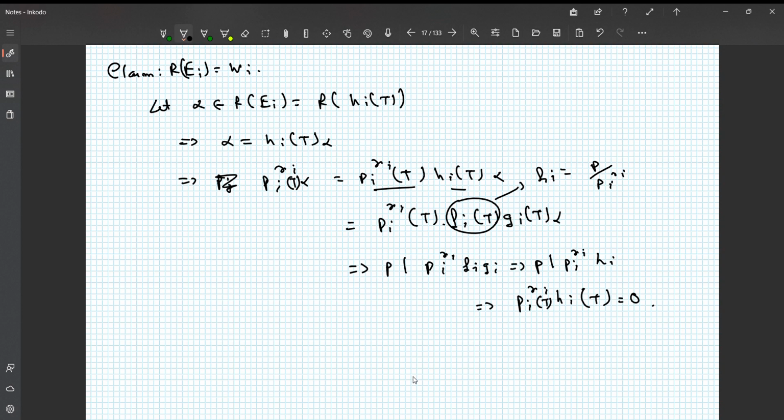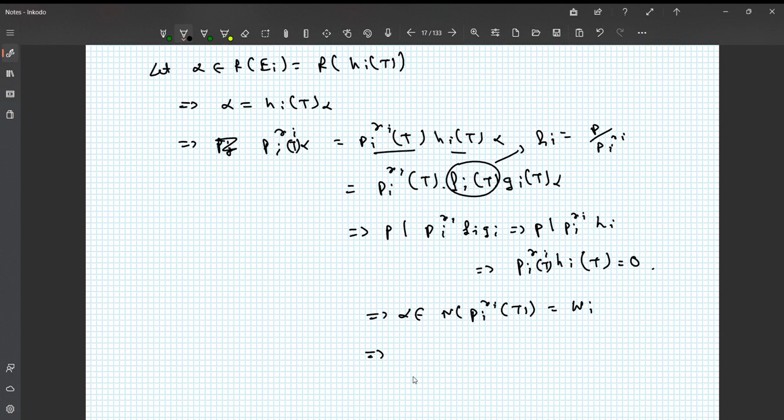Therefore Pi^Ri(T) of alpha is 0. So that implies alpha must be in the null space of Pi^Ri(T), and that is exactly given to be Wi. So we have shown that the range of Ei is contained in Wi.